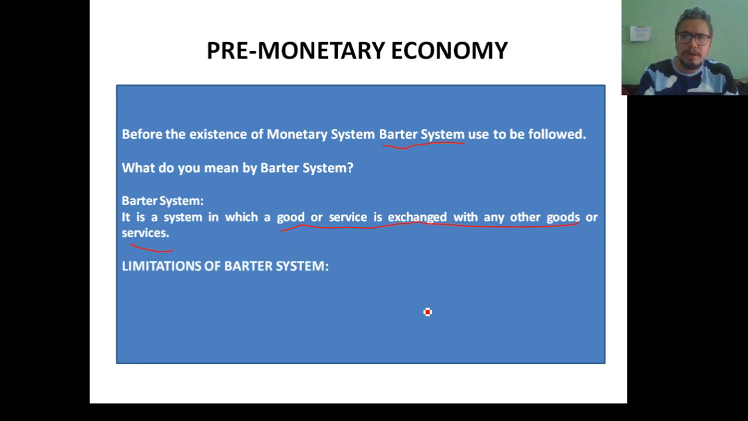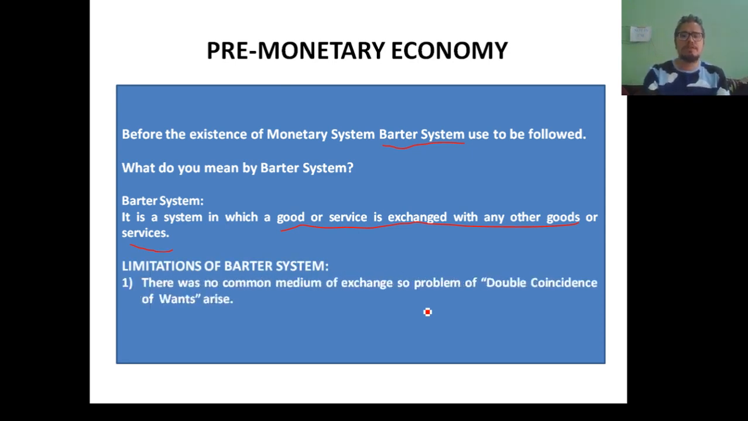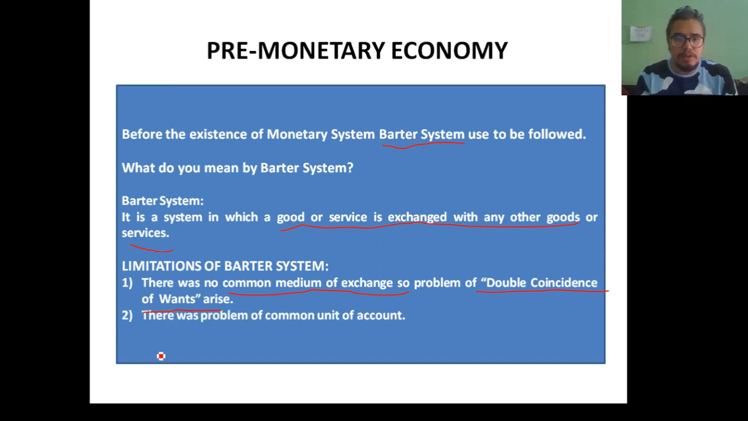The very first limitation of the barter system was that there was no common medium of exchange, so it led to the problem of double coincidence of wants. The second problem was that there was no common unit of account. Now we will discuss these 2 limitations in detail.